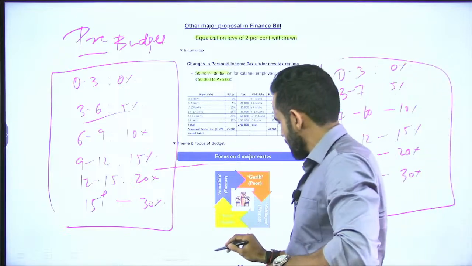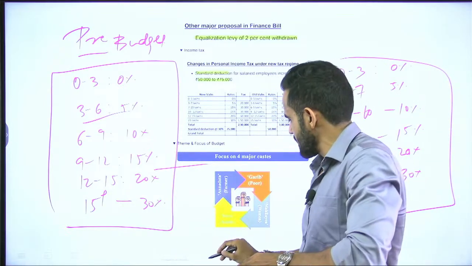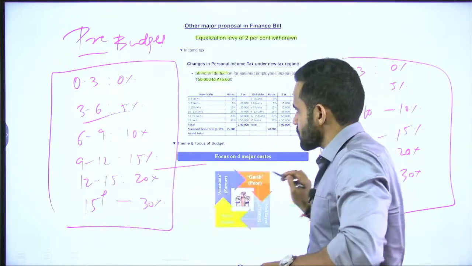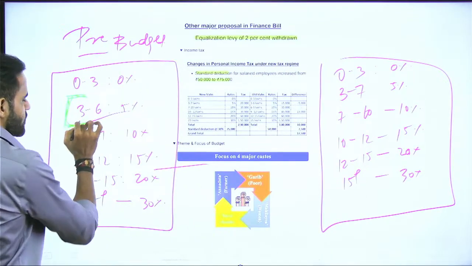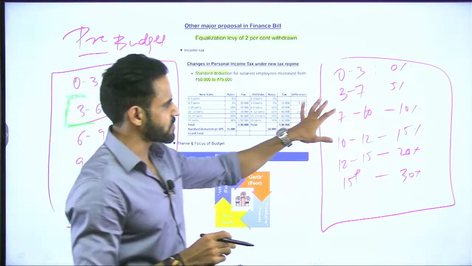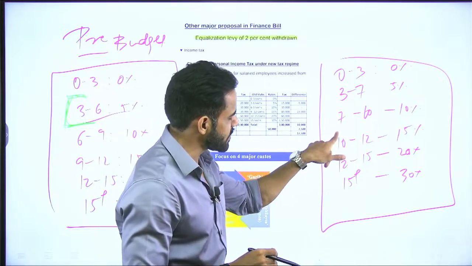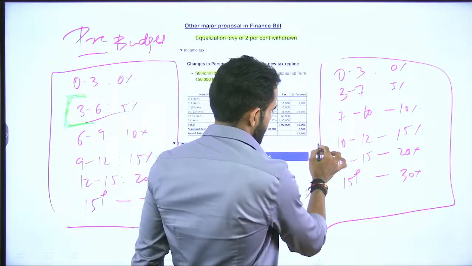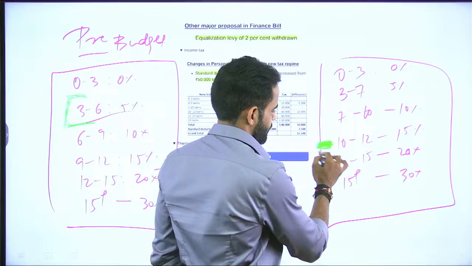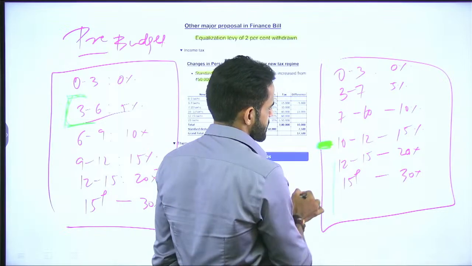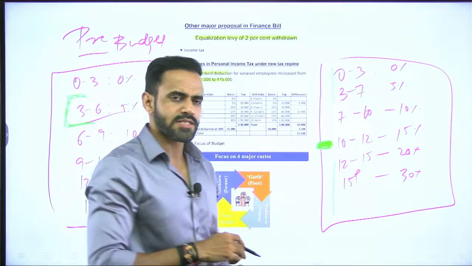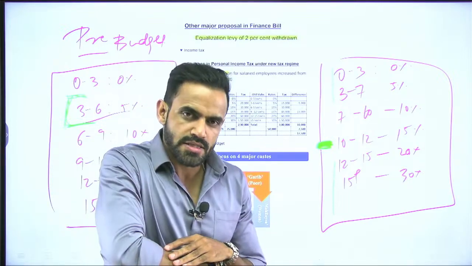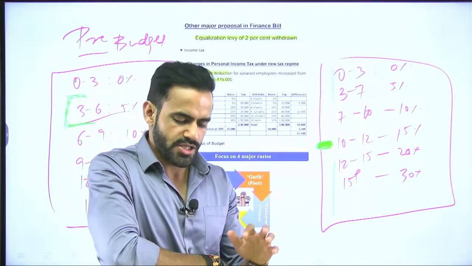So if we have to understand the change, majorly the change is from this slab to this slab. It started from 3 to 6. Now instead of 3 to 6 we will have a tax slab of 3 to 7, and then 7 to 10. Again this slab is of 2 lakhs only, and then this is a regular slab. Instead of 7, in the old taxation structure it used to be 6 lakh. Okay, so these are the major changes.